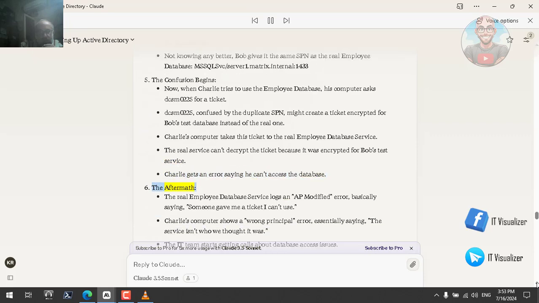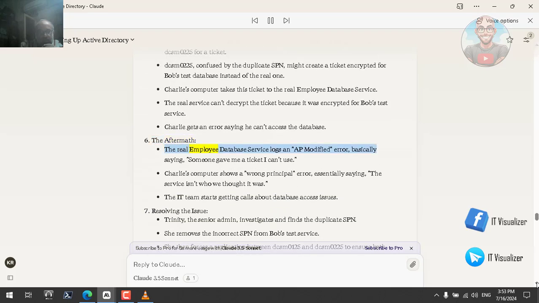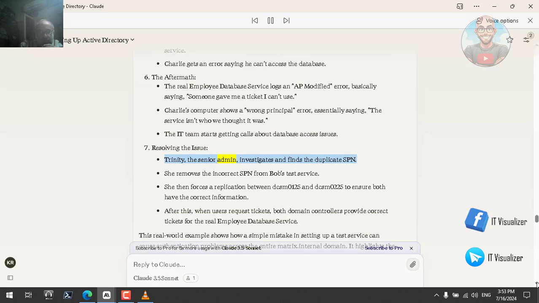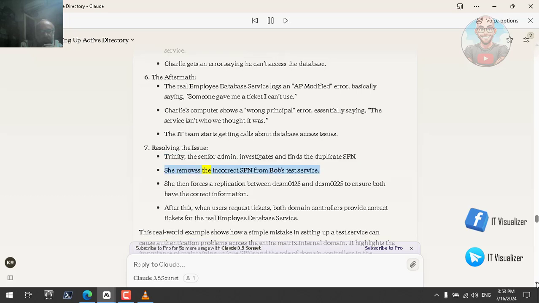The aftermath. The real employee database service logs an AP modified error, basically saying, "Someone gave me a ticket I can't use." Charlie's computer shows a wrong principal error, essentially saying, "The service isn't who we thought it was." The IT team starts getting calls about database access issues. Resolving the issue. Trinity, the senior admin, investigates and finds the duplicate SPN. She removes the incorrect SPN from Bob's test service.